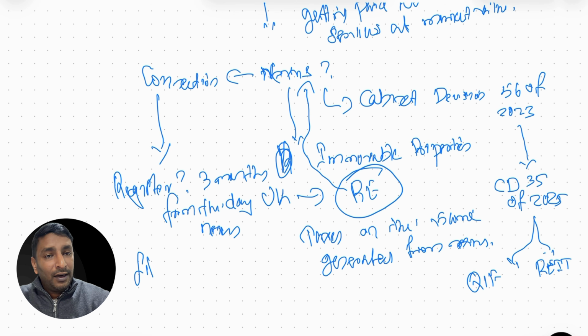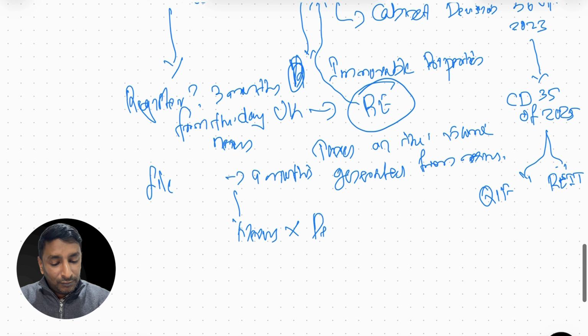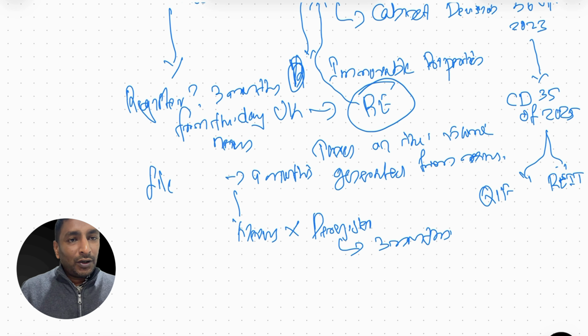Then they need to file. When do they need to file? Within 9 months from the end of the tax year. Once the nexus is not there, then they need to deregister also. Again, when do they need to deregister? Within 3 months. So this is about nexus. In short, does a foreign company have a real estate or immovable property in UAE? If yes, it is considered a nexus. From the day they have the nexus, they need to register and file the annual tax return, and when the nexus is not there, within 3 months they need to deregister also.